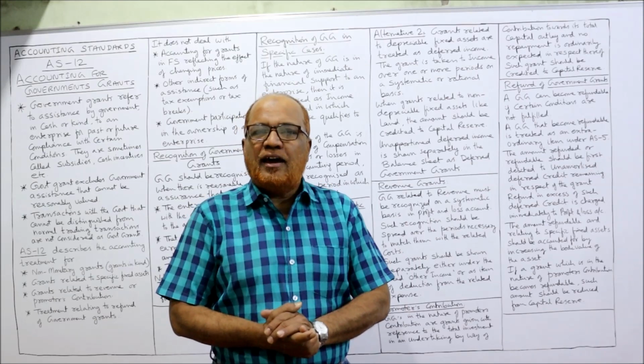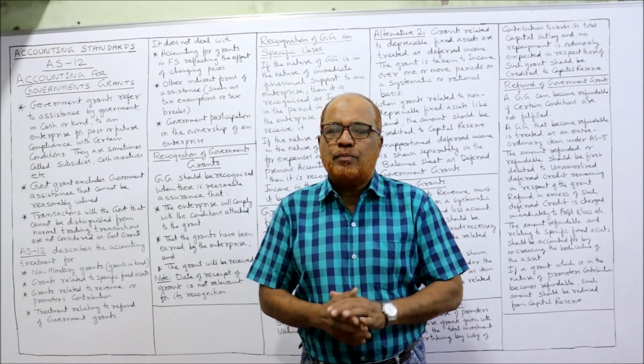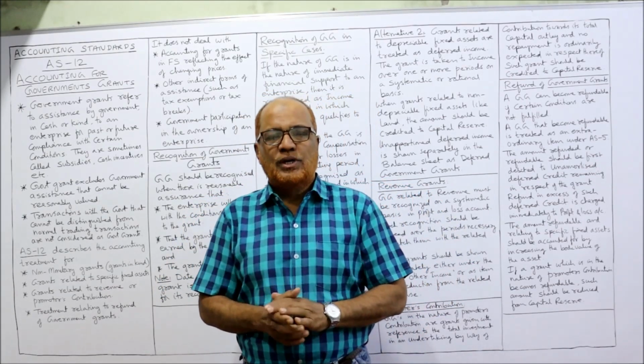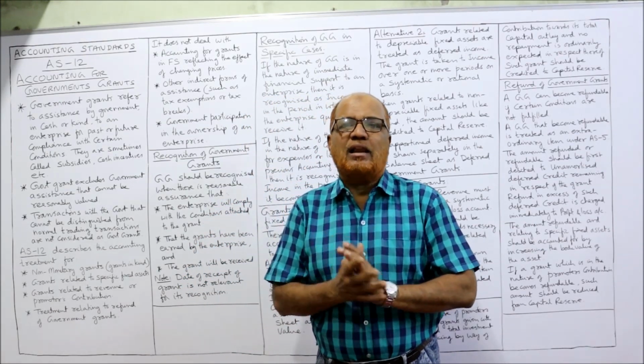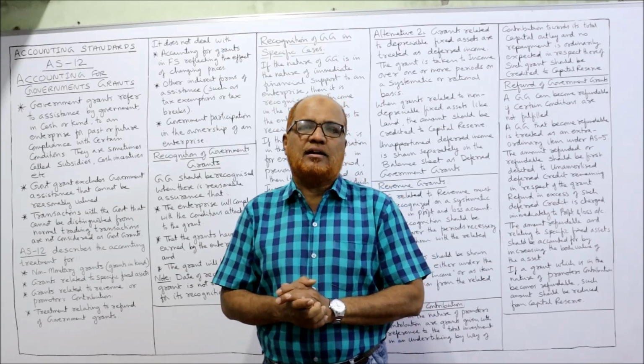So far, 11 accounting standards I have completed in the previous videos. In this video I am going to start accounting standard 12, that is government grants.